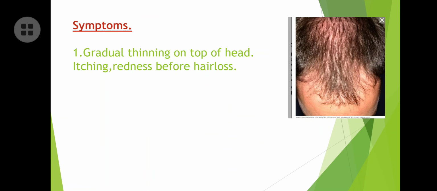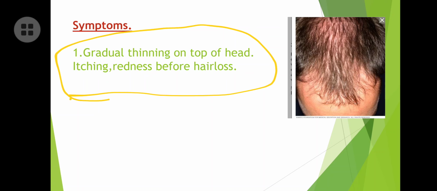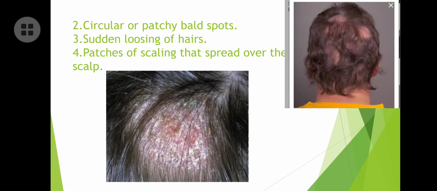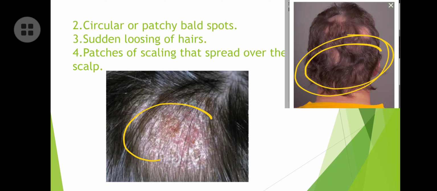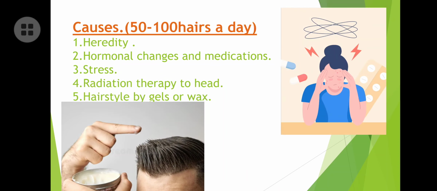Symptoms, very simple. Gradual thinning of the top of the head, like itching also, and redness before hair loss. Before hair loss, you can observe these conditions. Thinning of the hairs, and circular or patchy bald spots. Sudden losing of hairs. And at last, patches of scaling that spread over the scalp. These are the scaly patches, or fungal infection patches. All these are the symptoms of hair loss.